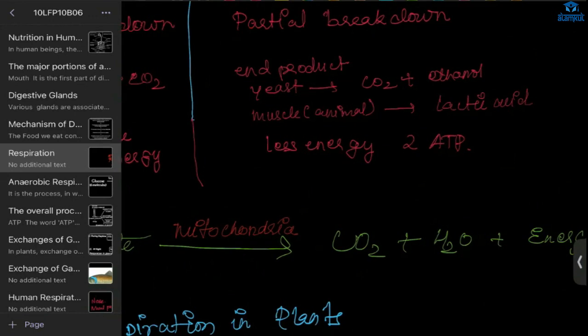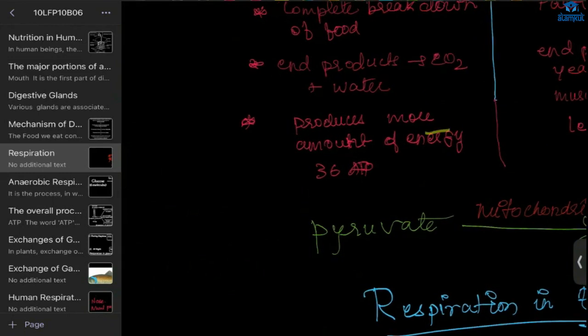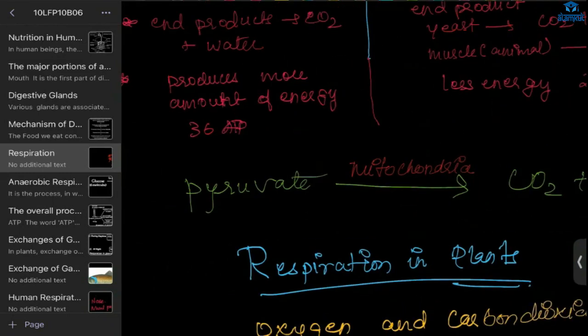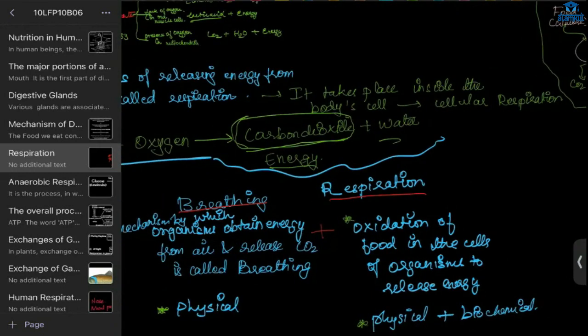In anaerobic, there are 2 mechanisms, right? In yeast, we have carbon dioxide and ethanol, and in muscle cells, we have lactic acid. And in aerobic respiration, we have production of 38 ATPs. And here we have 2 ATPs. Understood, Priya and Shazan? Yes, ma'am.